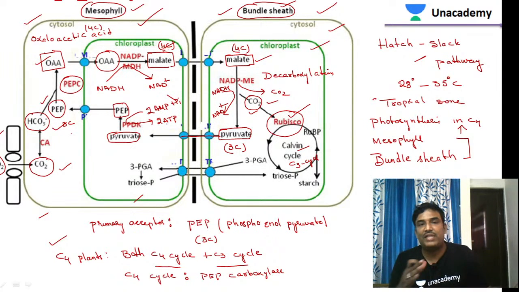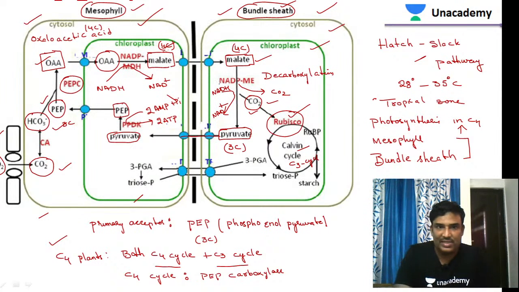So why it is called C4 cycle is because the first stable product formed is a 4-carbon compound. That's why it is called the C4 cycle. Now this oxaloacetic acid enters into the chloroplast, and it is further reduced to malate. And again the malate from the chloroplast of mesophyll cells now moves to the chloroplast of bundle sheath cells, and again the malate is decarboxylated.